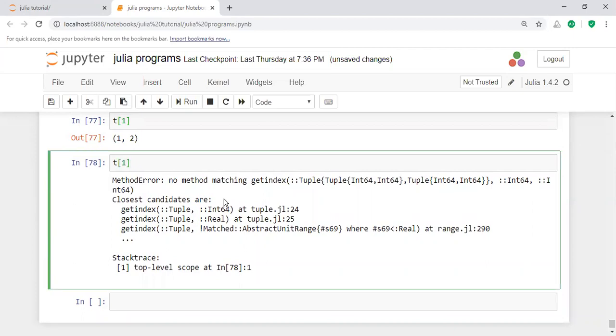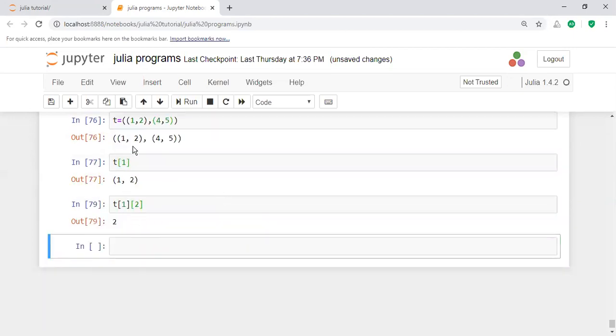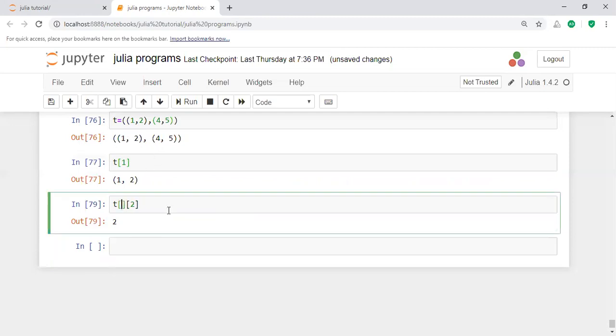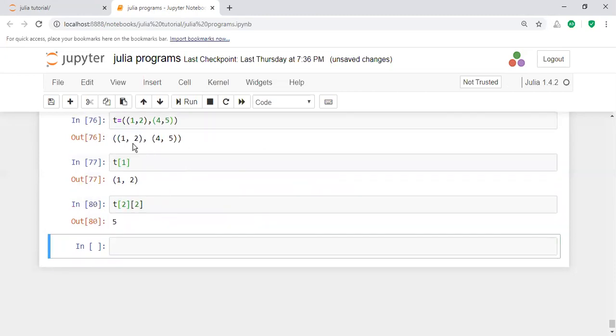If you execute this, the value here is 1 1, 1 2. For example 2 1, and 2 2, 2 2 in the sense 5. This location is just like a matrix representation: 1 comma 1, 1 comma 2, and for example 2 comma 1.